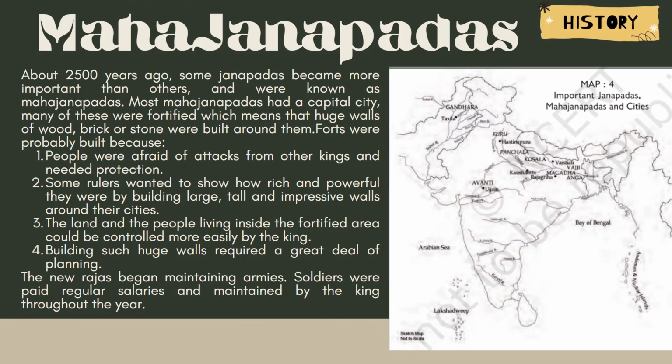And what they did is, over a period of time, they started fortifying their places with huge walls of wood, brick, and stone. There were various reasons why they were building these forts. First, since they were becoming more powerful, they were afraid that other kings would attack them, and thus they needed protection, and that is why they built the forts.